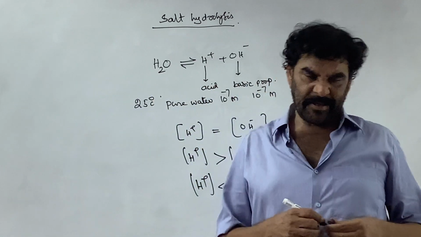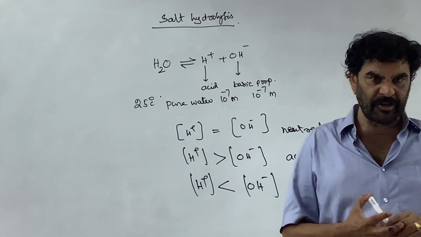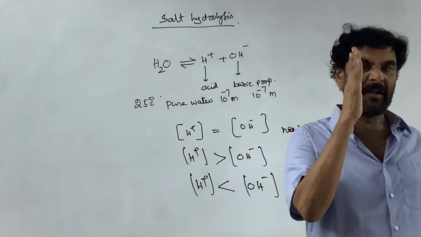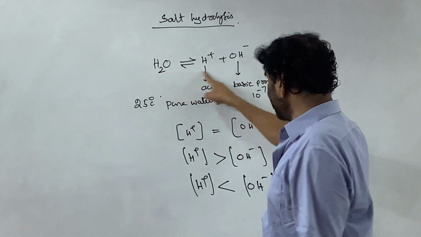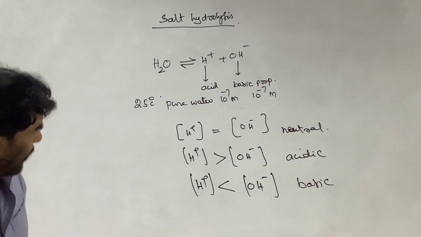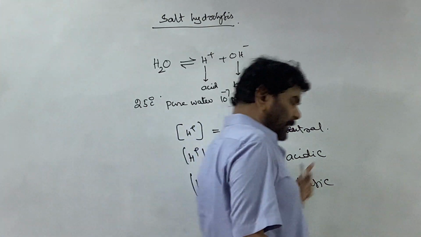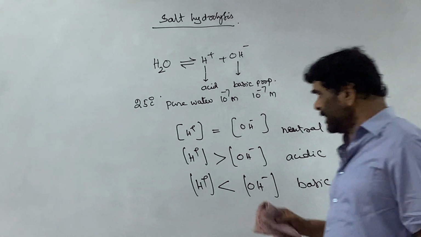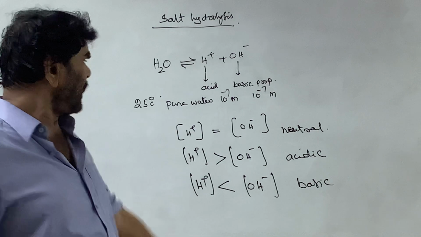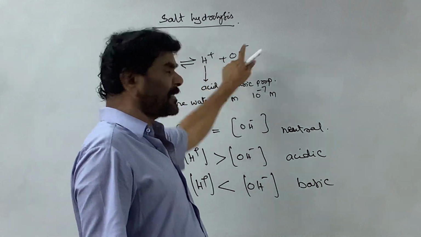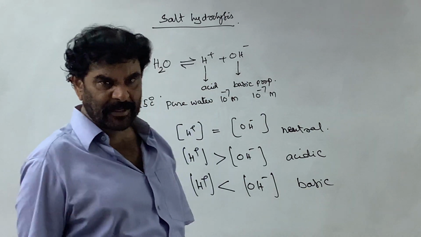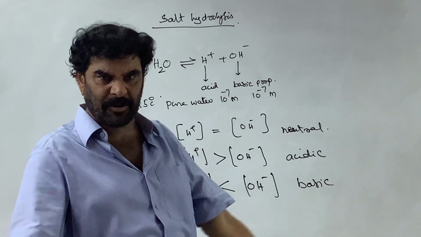So the nature, the pH of an aqueous solution, depends on the relative concentrations of H plus and OH minus ions, and this equilibrium exists in all aqueous solutions as well as in pure water. So this is the basic concept. Water should be neutral, yes. At any temperature, each water molecule gives one H plus ion and one OH minus ion, so in pure water the concentration of H plus is equal to OH minus, and it is neutral.